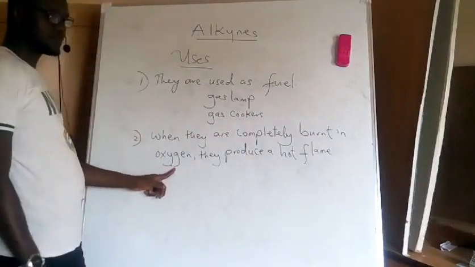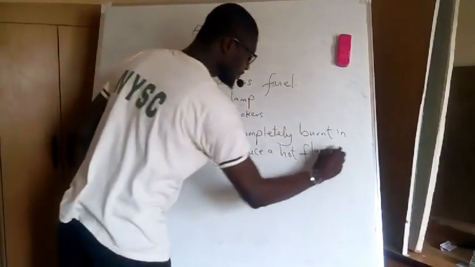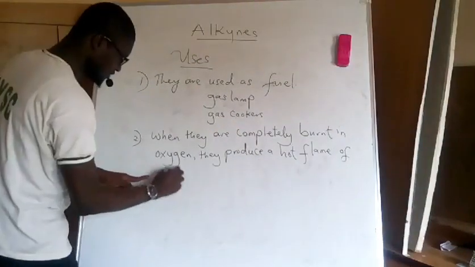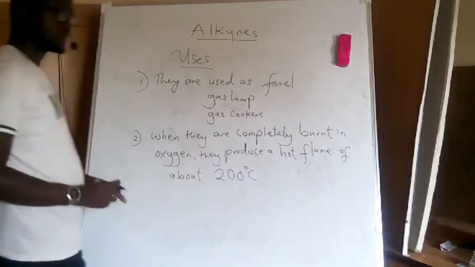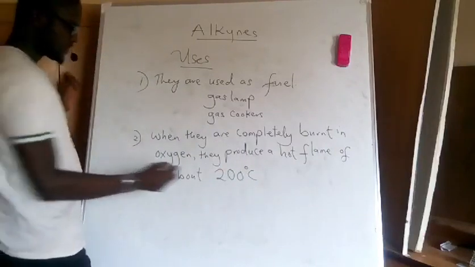You see, when they are completely burnt in oxygen, they produce a hot flame. This hot flame is about 200 degrees Celsius at times.